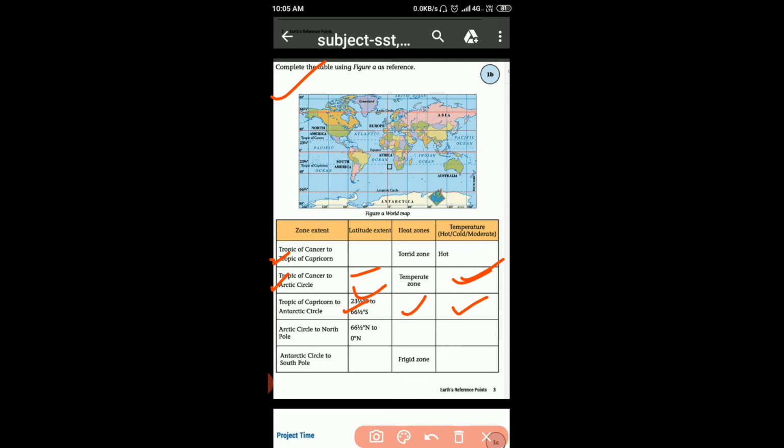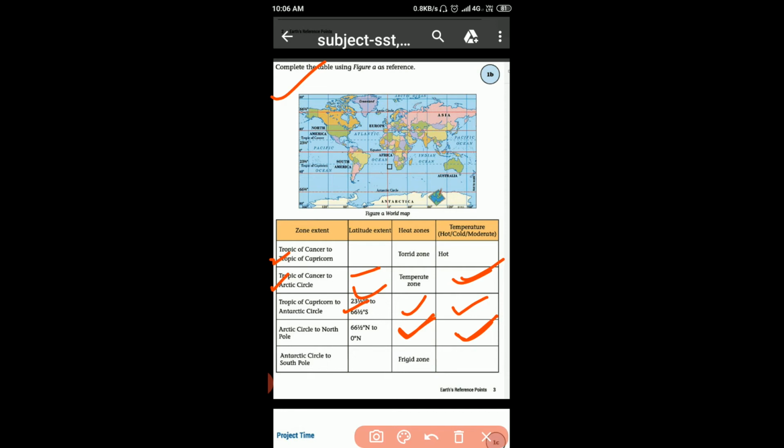Okay. Arctic Circle to the North Pole. So here zone is frigid zone and climate is cold climate. Write it down, students: frigid zone and cold climate.